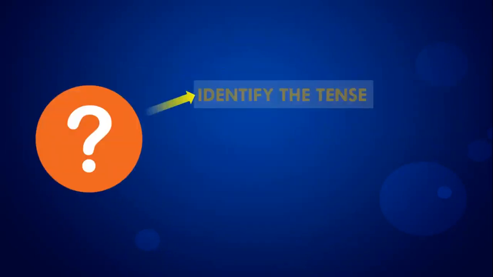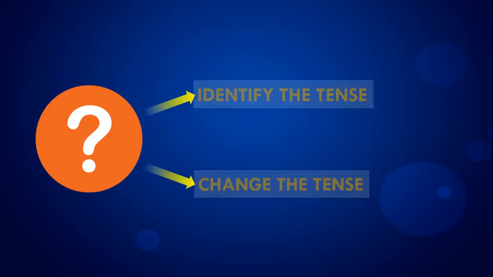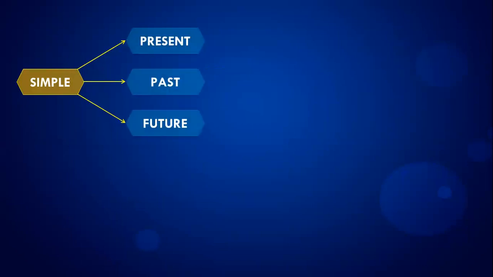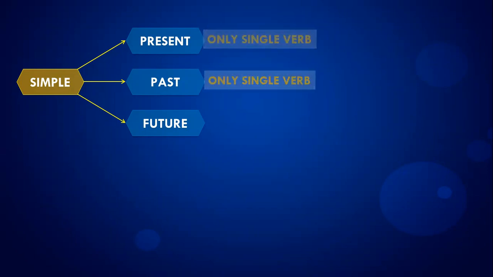During the examination, we can face these two types of questions, either identify or change the tense. Now it's time to get on to the details of the simple, perfect, continuous, and the perfect continuous. In simple tense, simple present and simple past are the easiest to identify. That is, they only carry a single verb.